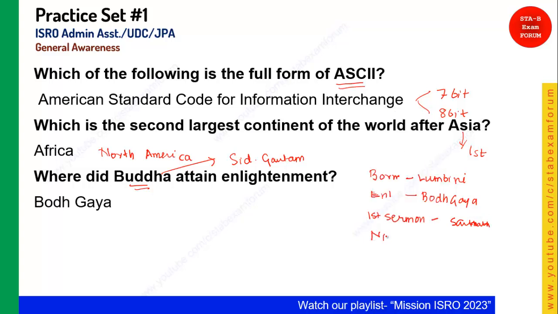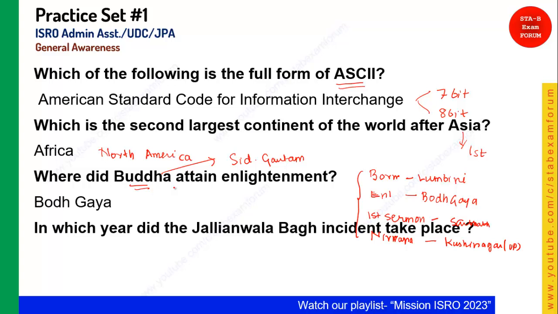Nirvana means he died, or he got relief from all the material aspects. He attained it in Kushinagar, which is in UP. So student, these four things you should always remember whenever Buddha comes to your mind. Okay, let's see the next question.